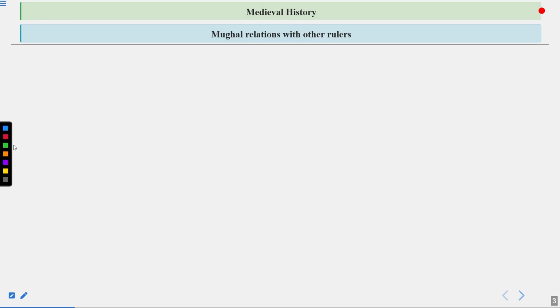So now we are going to discuss the Mughal relations with other rulers. So let's start and see what we can learn from them. The first point is that the Mughal rulers campaigned constantly against rulers who refused to accept their authority.